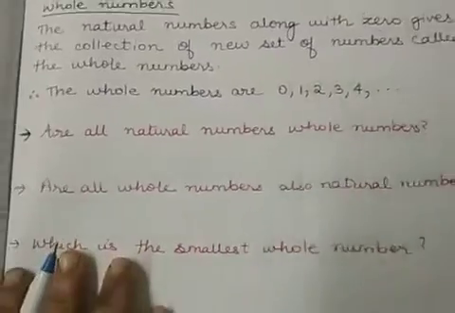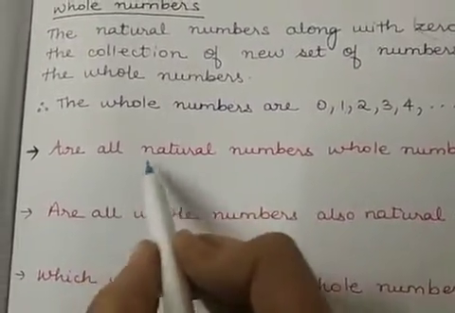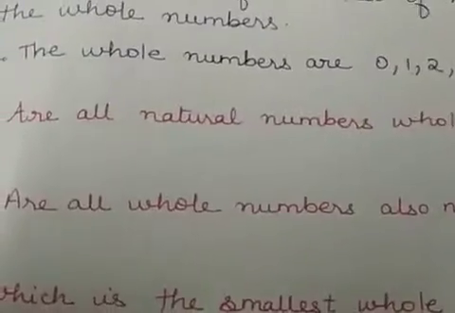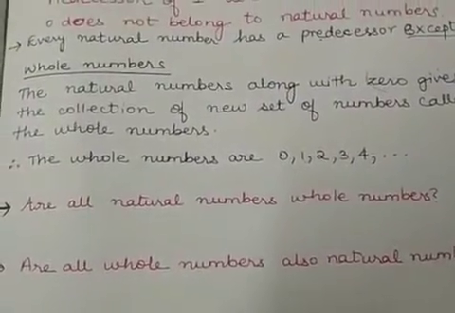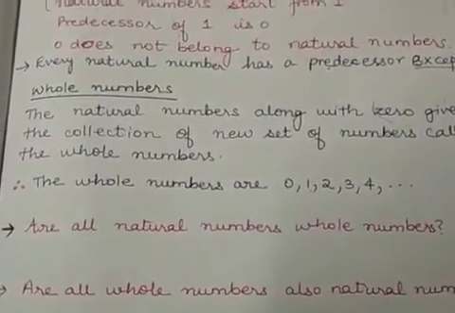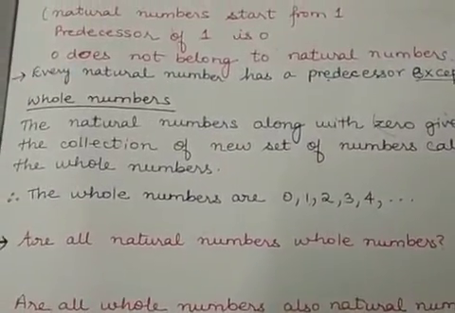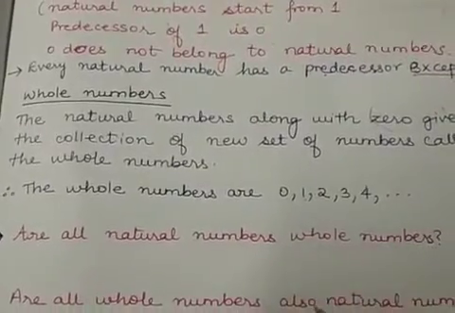Now let us answer a few of these questions. Are all natural numbers whole numbers? Think for some time and you will get the answer. Let us take the natural number 1. Does it belong to whole numbers? Yes, it belongs to whole numbers.